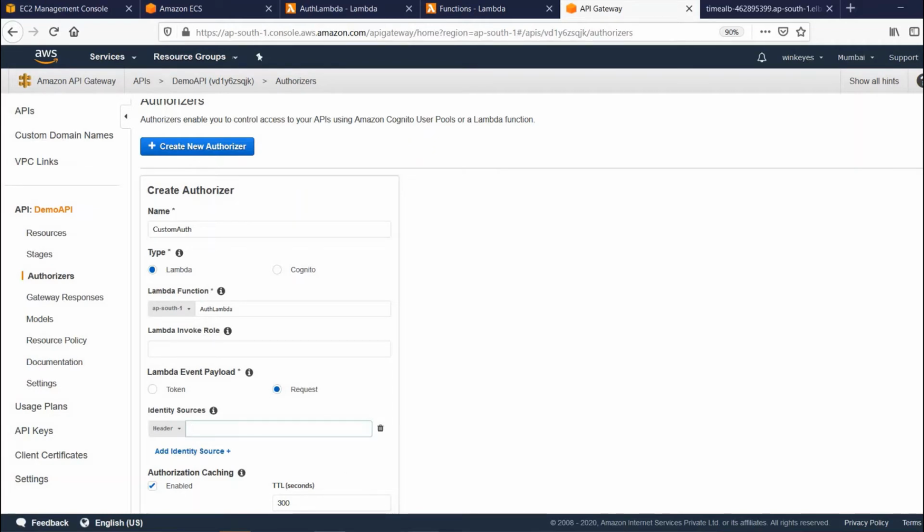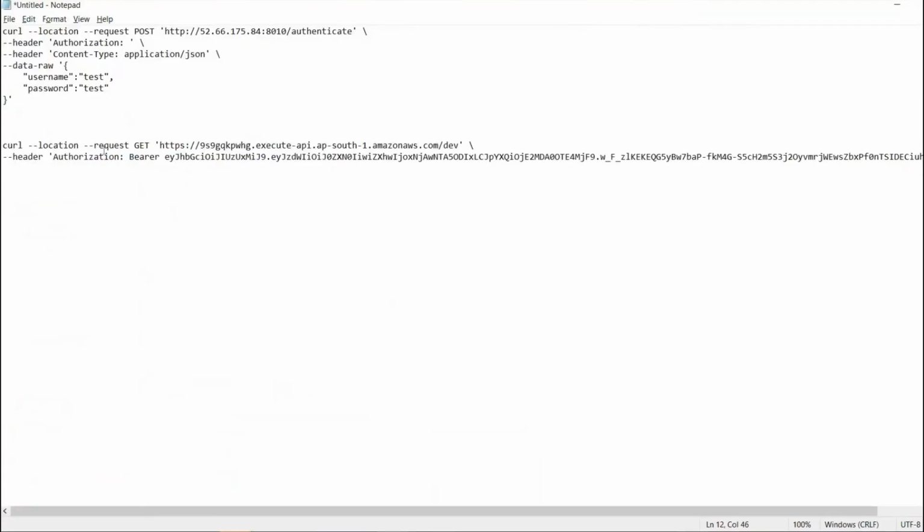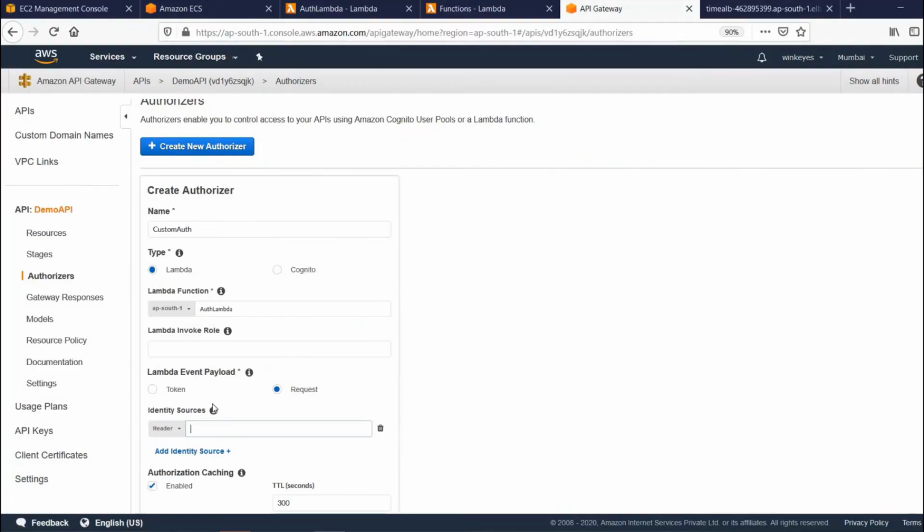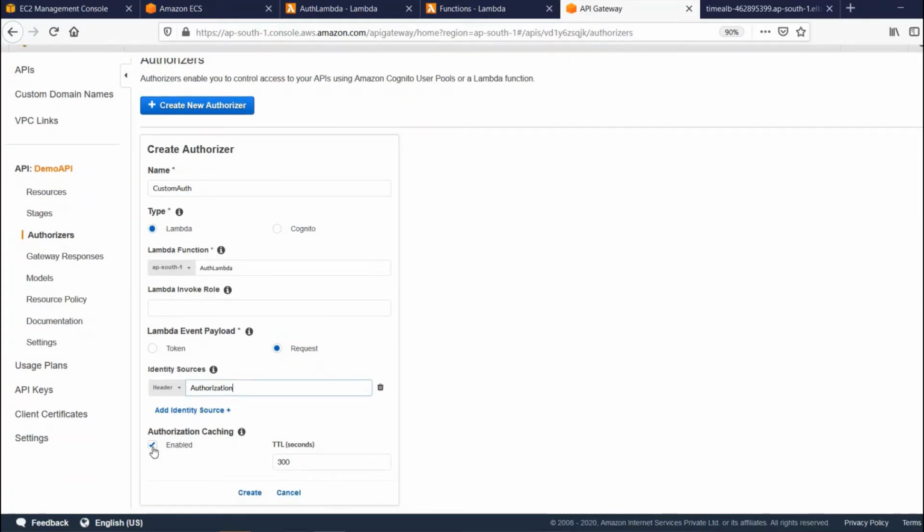I'll take authorizer as the header. I have written the service in such a way that any request with the bearer token with a header key of authorizer should pass through. And I'll not enable caching, because it will mislead in the initial setup as to whether the data is properly coming or not.